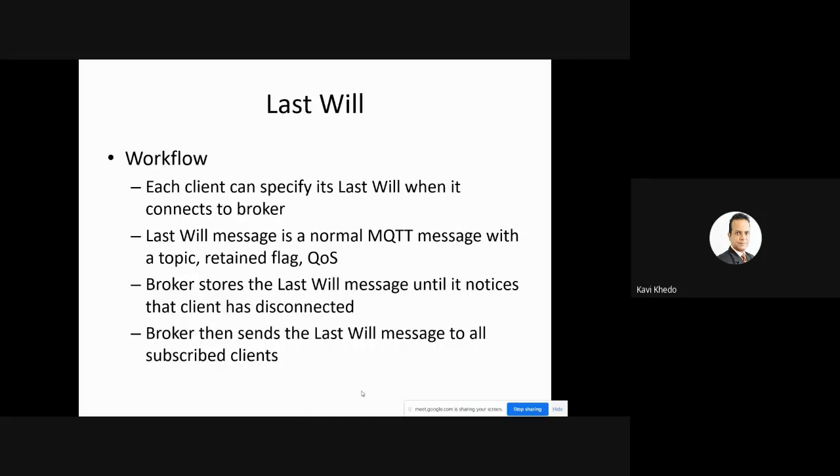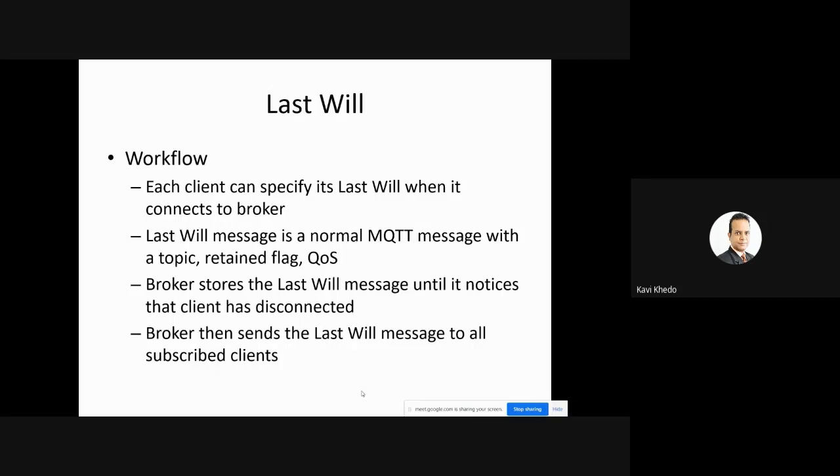So when you connect to a broker, you can specify your last will, and last will is just a message that will be sent to others when you are disconnected. That's all. There's no data that you're transmitting actually, but others will be informed that you are no more available. This is the last will. It's not difficult to understand. It's just a message.